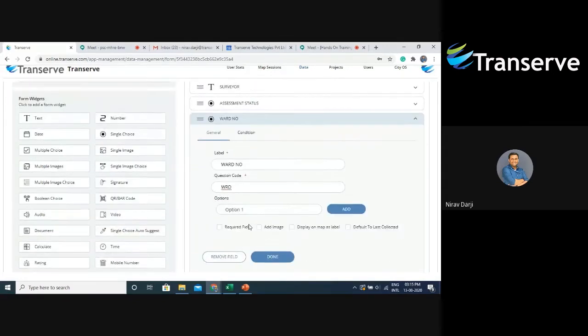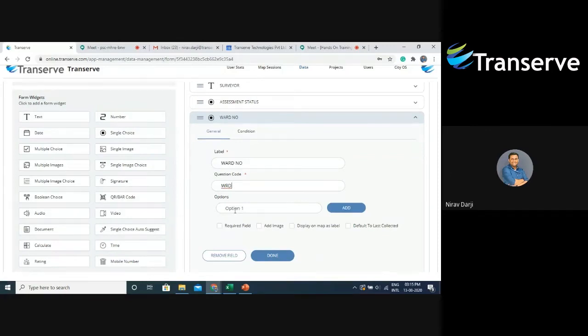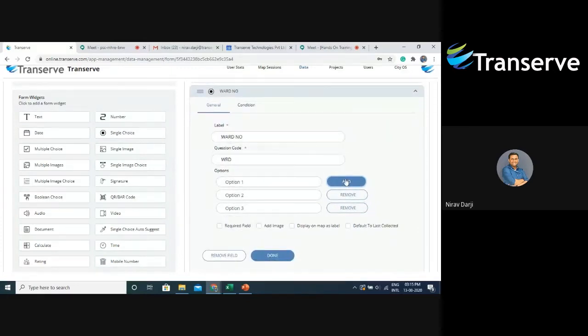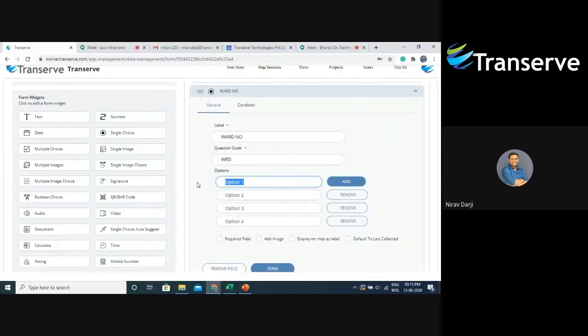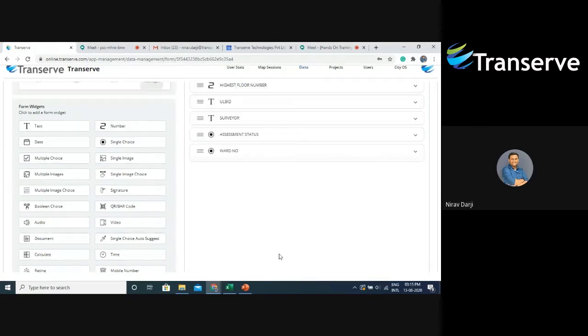This question code can be anything. Then I will be adding 4 options, because I know that in my city there are 4 wards. Let's say ward 1, ward 2, ward 3, and ward 4. Then I will say done.